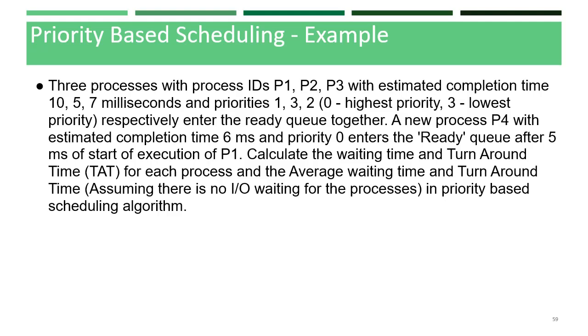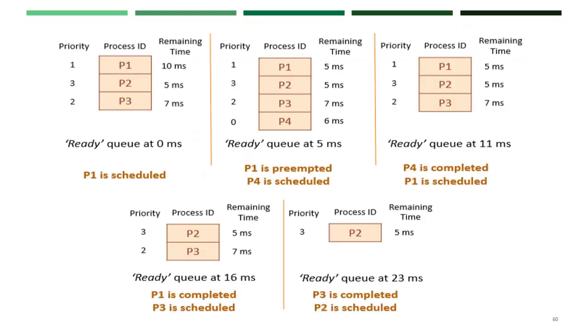A new process P4 with estimated completion time 6 milliseconds and priority 0 enters the ready queue after 5 milliseconds of start of execution of P1. Now you need to calculate the waiting time and turnaround time of each process, and also calculate the average waiting time and average turnaround time in the priority based scheduling algorithm.